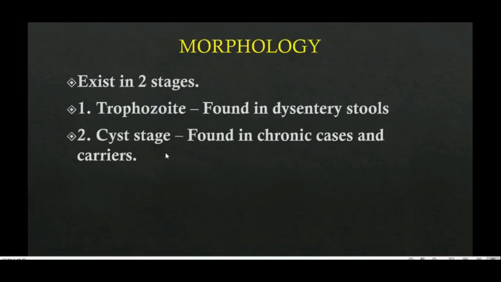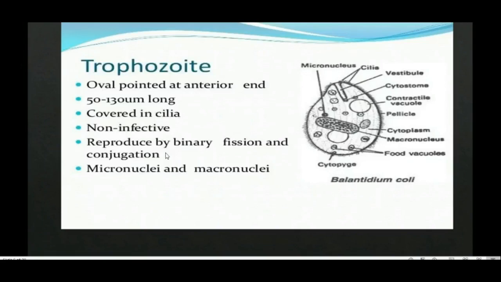So there are two stages. One is said to be the trophozoite stage and the other is said to be the cyst stage. Trophozoite stage வந்து பாத்தீங்கன்னா it is seen in the dysentery. And cyst stage when it is seen in chronic cases as well as it is seen in carriers. So this is about the trophozoite. You're able to see it is oval, pointed at the anterior end, and fully covered by cilia. And this is said to be non-infective. They reproduce by binary fission as well as by conjugation. Inge pathina there is macronucleus being present and micronucleus is also being present. Okay, it has macronucleus as well as a micronucleus.